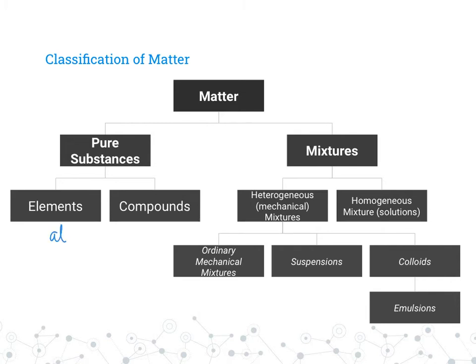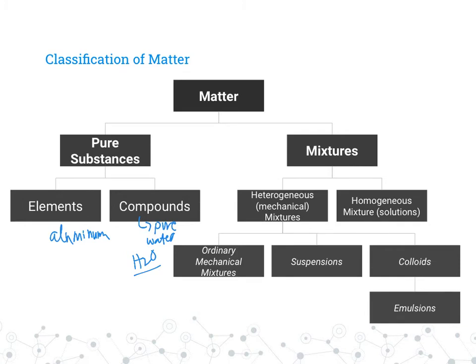So let's give that aluminum. It could also be a compound, like pure water. So H2O. In pure water, the only thing I have are water molecules. So it is a pure substance in that there's not two different types of molecules there.